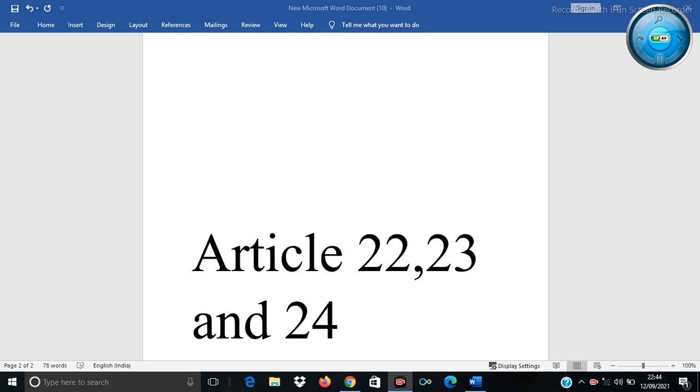So Article 22 deals with the right to representation and the right to know the grounds of detention. Clause 6 deals with the exception, and Clause 7 empowers Parliament to make law regarding the extension of the period beyond 2 years. So these are the provisions of Article 22 of the Constitution.